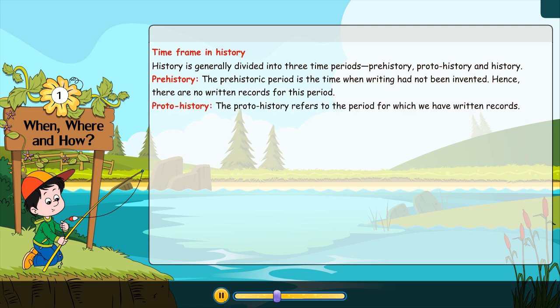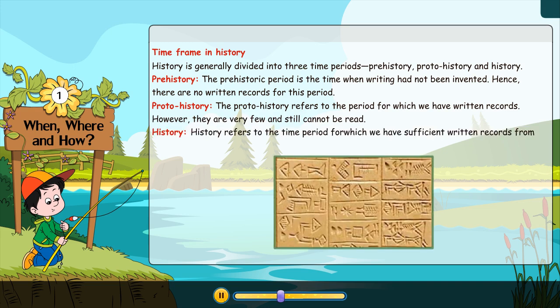Proto-history. The proto-history refers to the period for which we have written records. However, they are very few and still cannot be read. History. History refers to the time period for which we have sufficient written records.